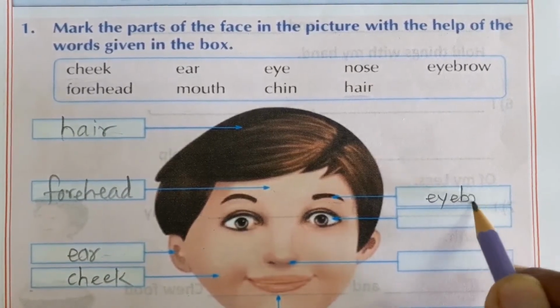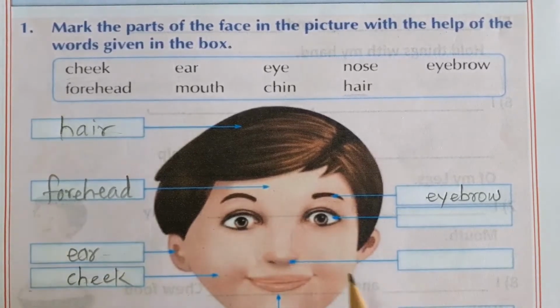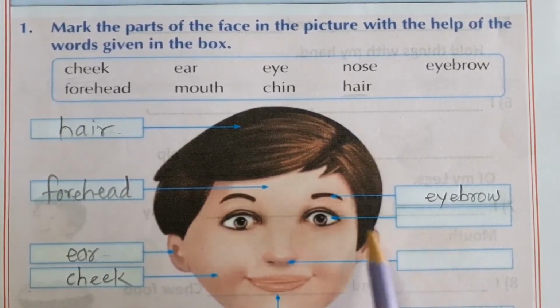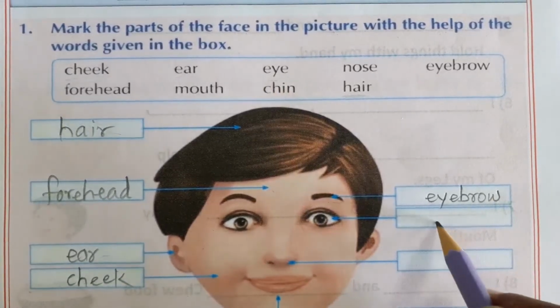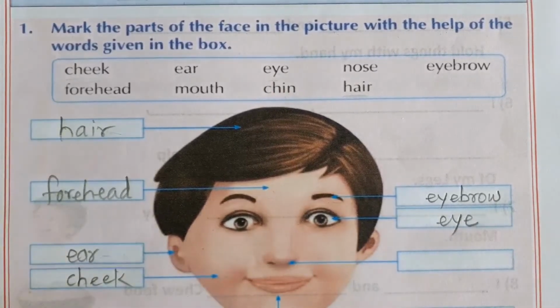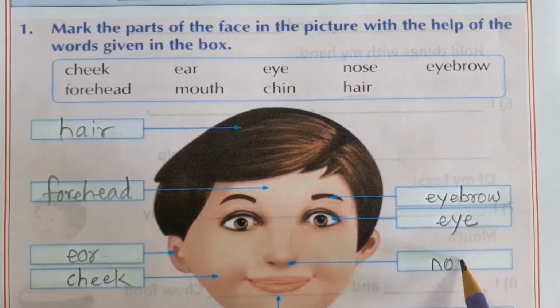What is this? This is an eye. The word eye you write here. Okay? What is this? This is a nose. So, this word you write here. Nose.